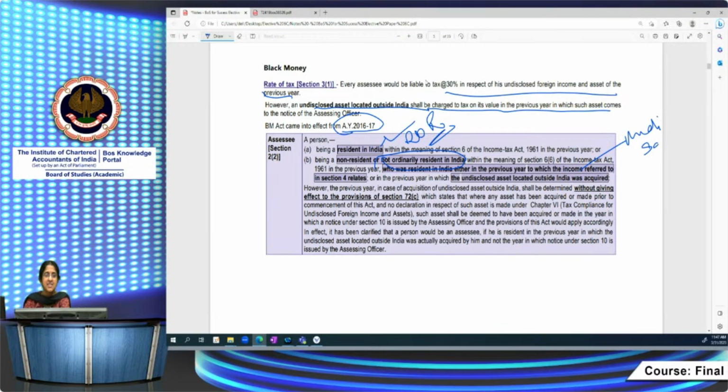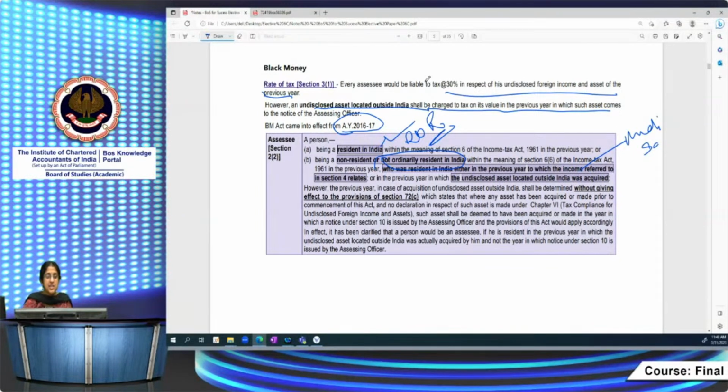You need not go ahead and check whether you were resident in those years when you acquired it, if in the current year itself you are a resident. But in the current year, if you are a resident but not ordinarily resident or a non-resident, then you have to go back and see the previous year in which the undisclosed income was earned or the undisclosed asset was acquired. In that year, if you are a resident, once again you come within the purview of the Black Money Act, even though you are non-resident in this year.